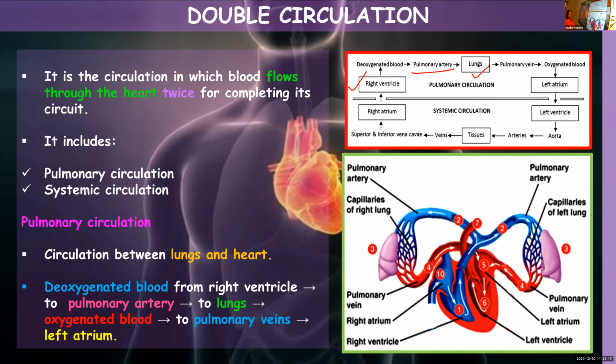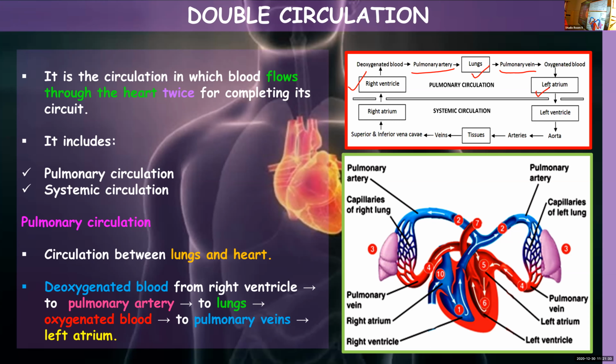In the lungs, they get oxygenated. Now this pure oxygenated blood is carried by the pulmonary vein into left atrium. This pathway of blood is known as pulmonary circulation, circulation of blood between lungs and heart.